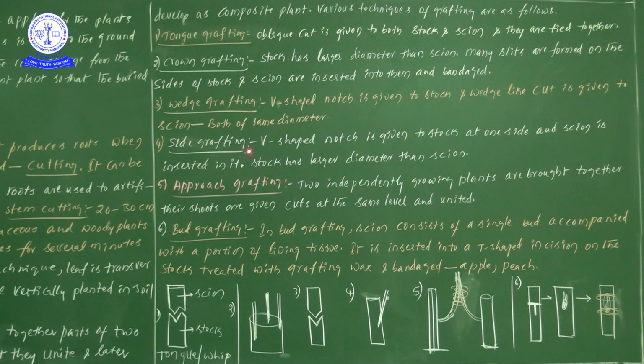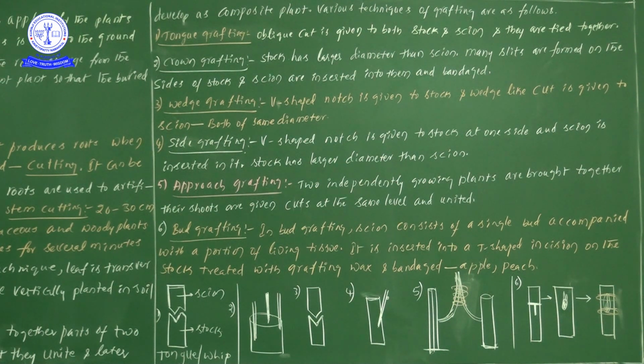Next one, the fourth one, is side grafting. The word itself, or the heading itself, gives the information. So we are grafting at the side of the stalk. Only a V-shaped notch is given to the stalk, at one side, and the scion is inserted into it. Again we give a V-shaped notch to the stalk, and into that V-shaped notch we can insert our scion.